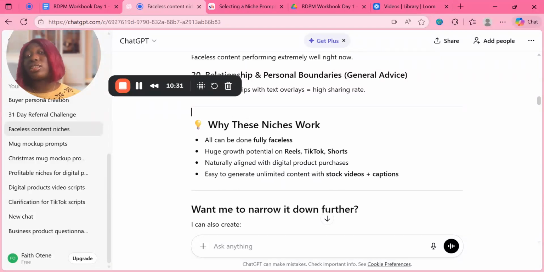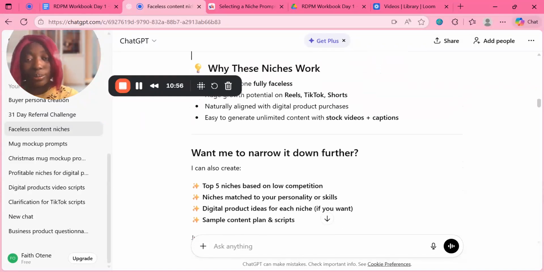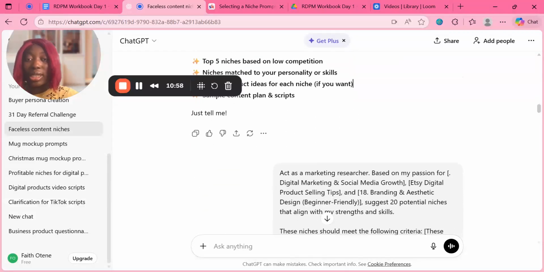So it also tells us why these niches work. All can be done fully faceless, right? Yeah. Because you want to go faceless, right? Yeah. So it has huge growth potentials on Reels, TikTok, Shorts, and so on and so forth. And it's naturally aligned with digital product purchases as well. Easy to generate unlimited content with stock videos and captions and so on. So now it's giving us that.